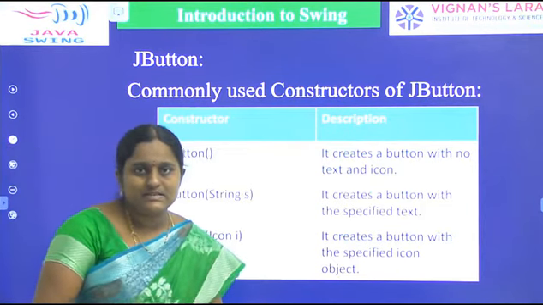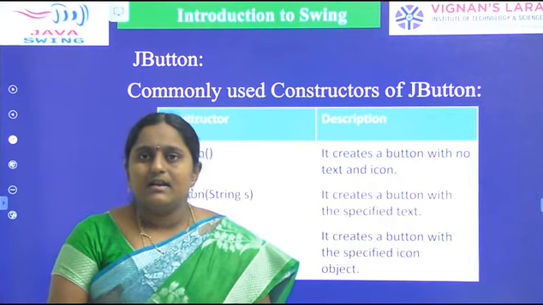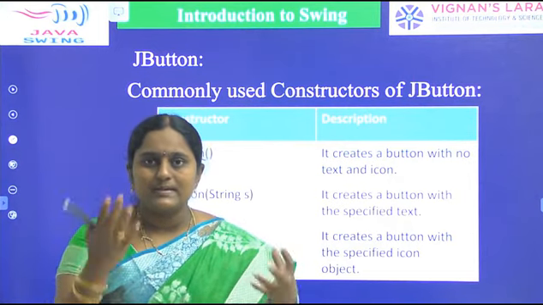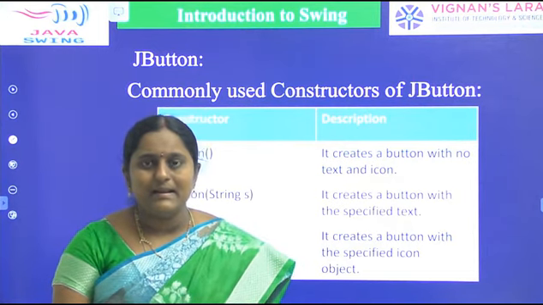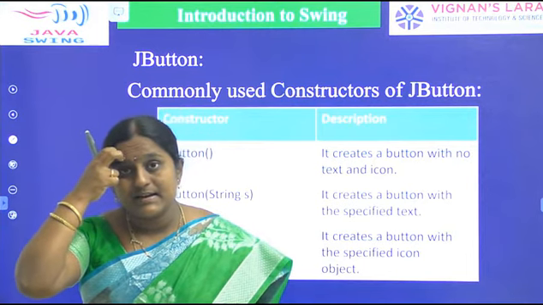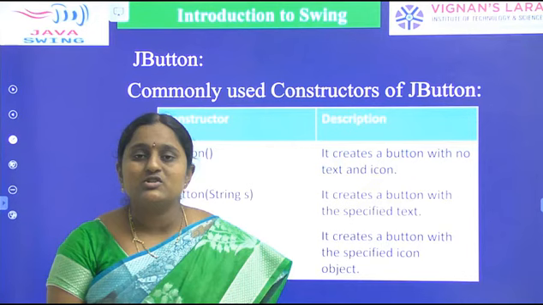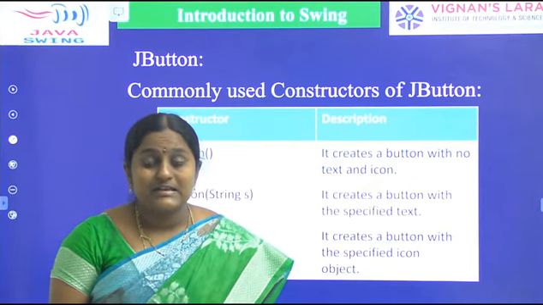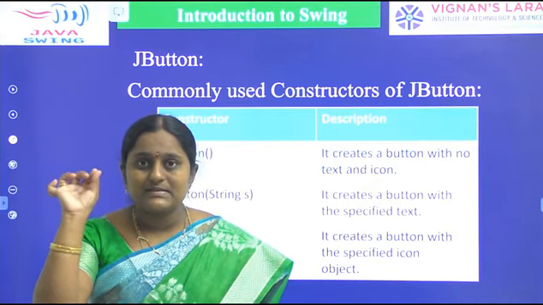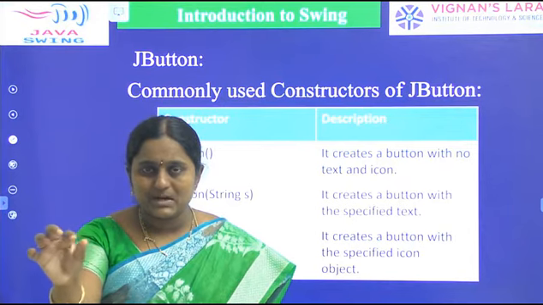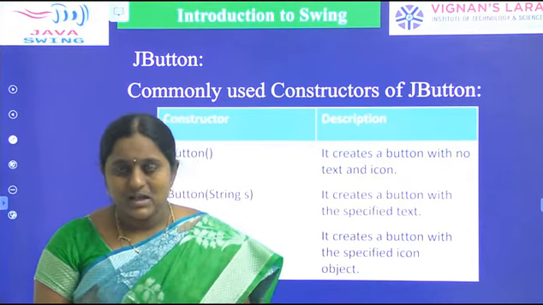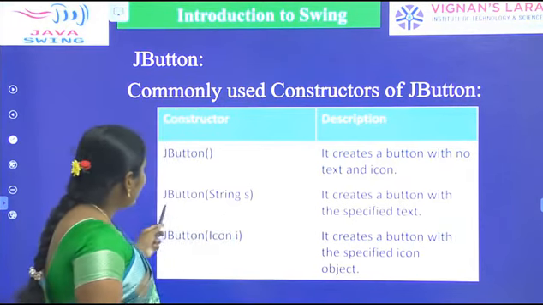Whenever a button is pressed, some event is generated. Suppose I am going to press an OK button, or a submit button, an event is generated. Which event is generated whenever you perform an operation on a button? Action event. Suppose here I press a submit button or a register button, one event is generated, the action event. So buttons have some constructors.